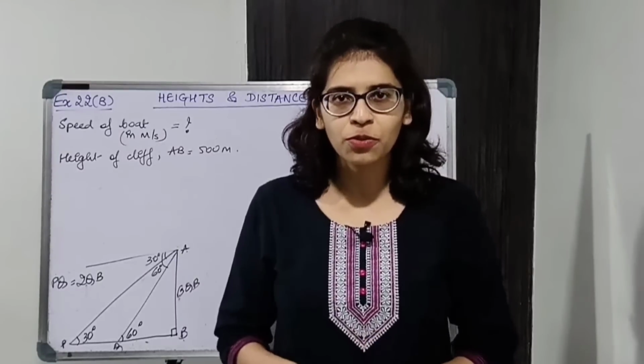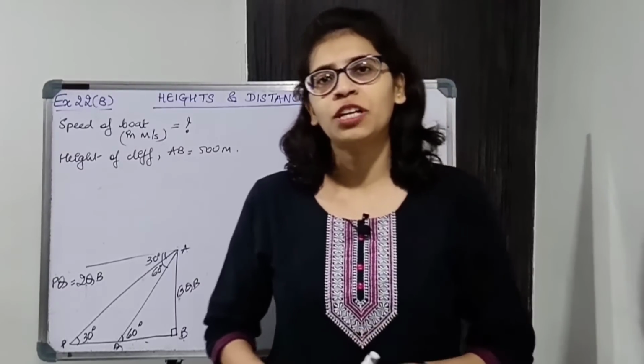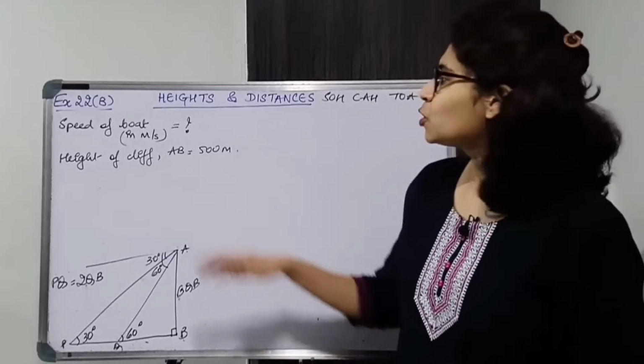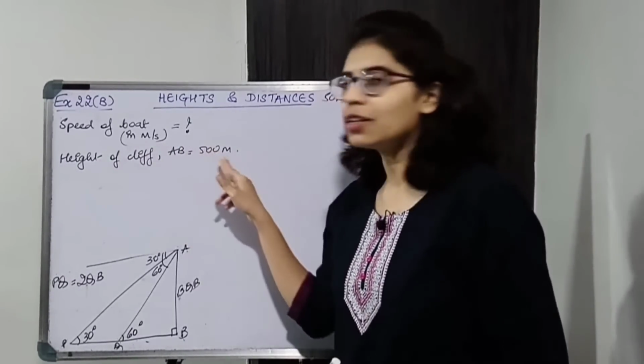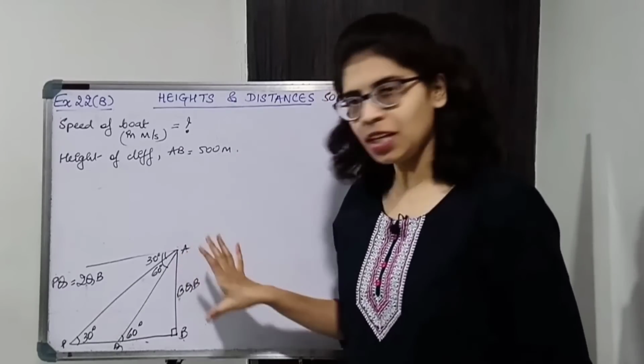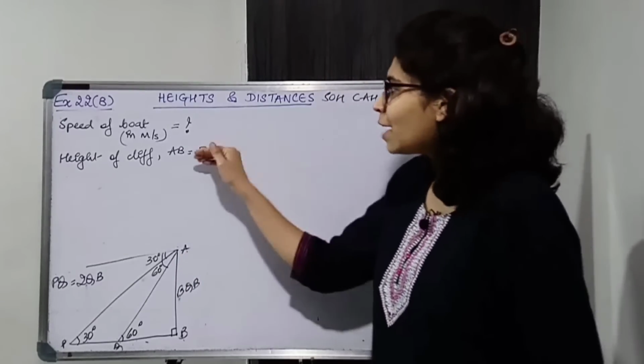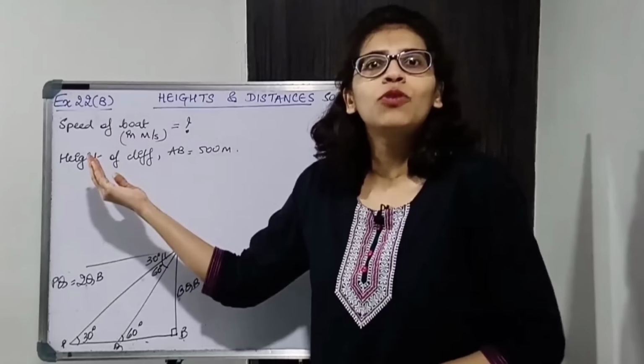Coming to the second part of the question, we have to find the speed of the boat in meters per second. So speed of the boat find करना है. What is given to us? Height of the cliff. Height of the cliff is AB. Now from the height of the cliff, how will you find the speed of the boat?